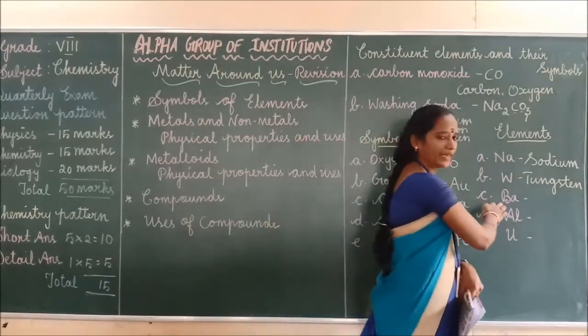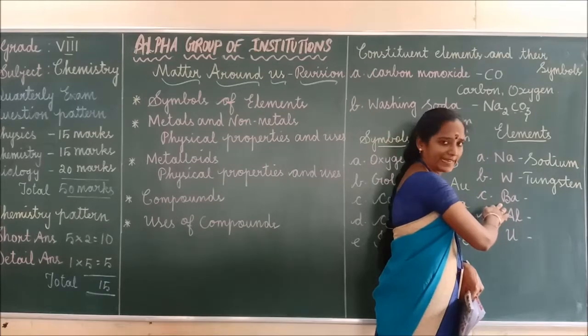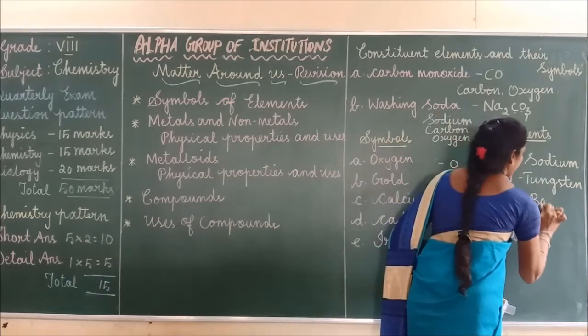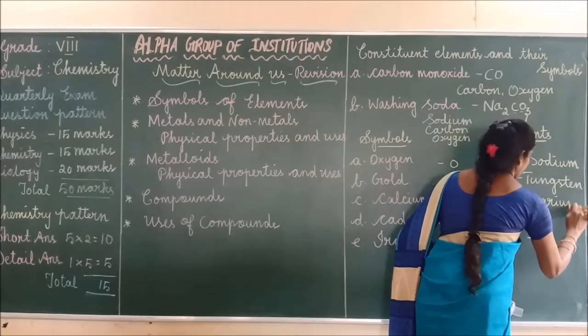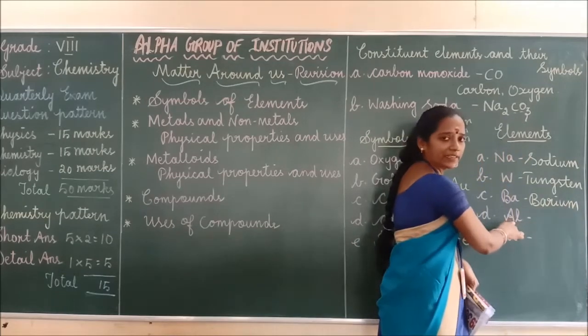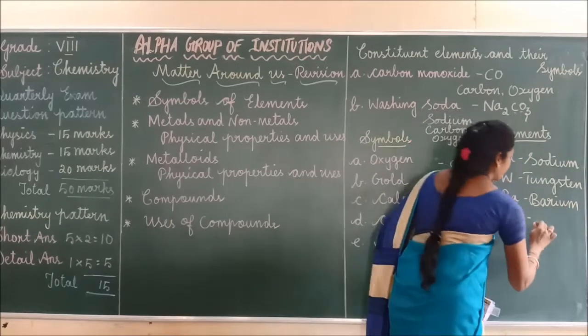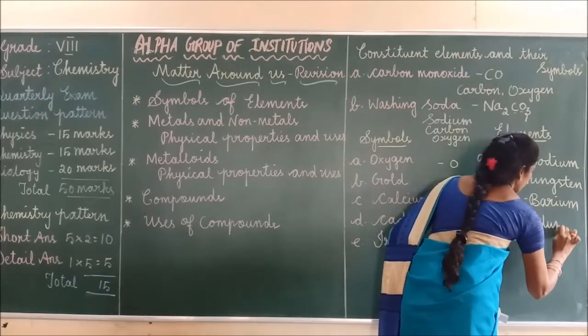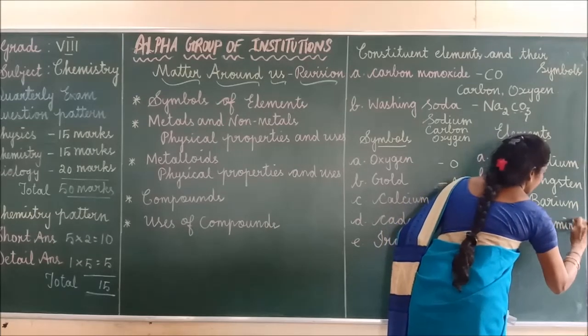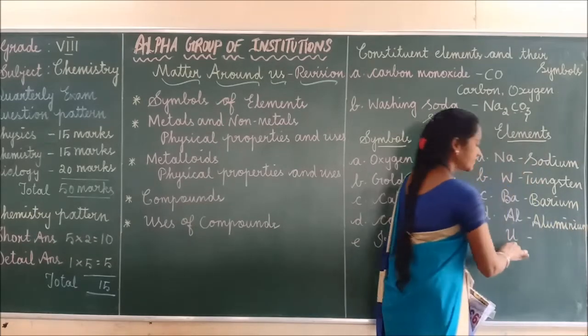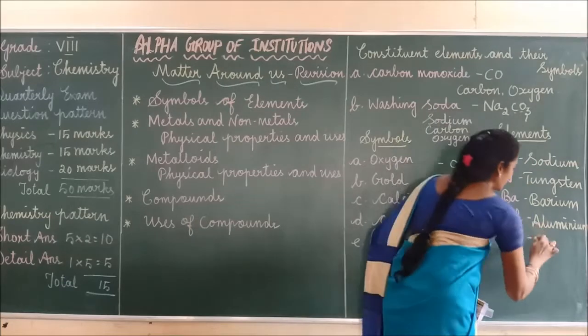Next one, Ba. Ba means barium. Next, Al is nothing but aluminium. Next one, U is uranium.